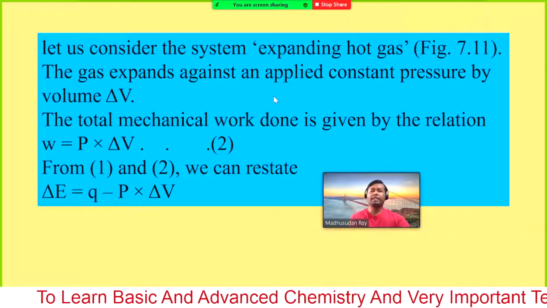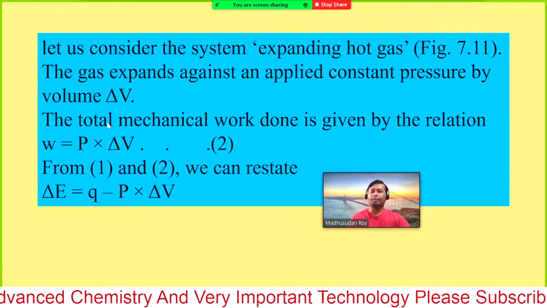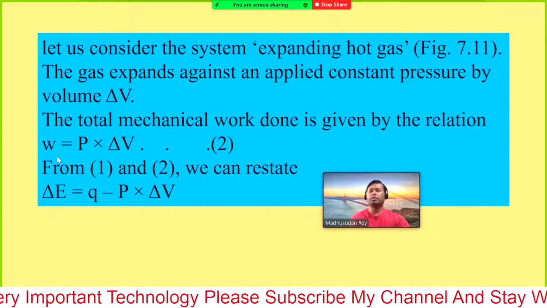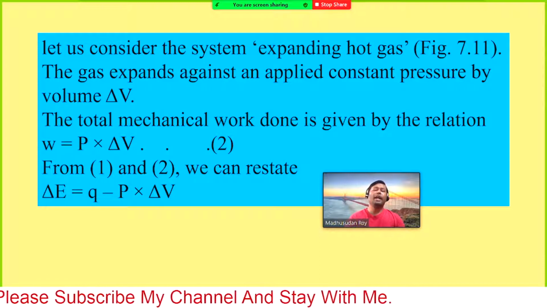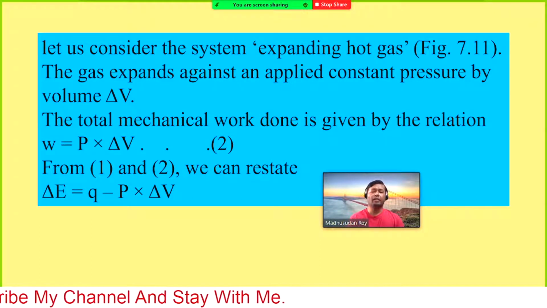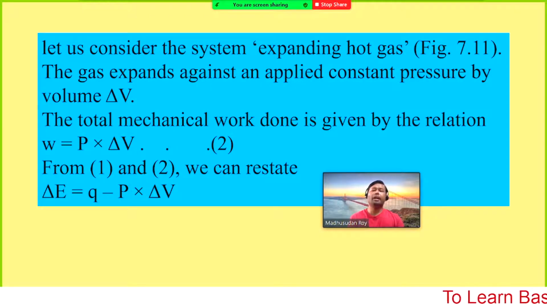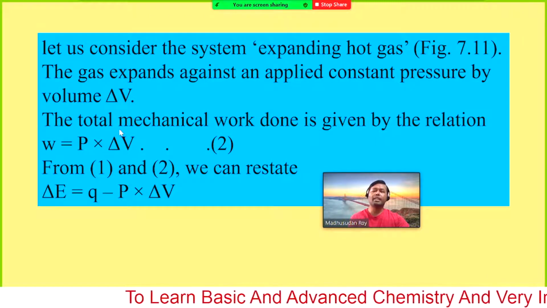The gas expands against an applied constant pressure by the volume delta V. The total mechanical work done is given by the relation W equals P into delta V. So work done due to expansion, yesterday we have learned the PV work or pressure volume work. Pressure volume work is just pressure multiplied by the change in volume. So W equals P into delta V.